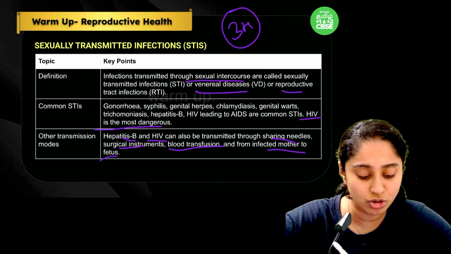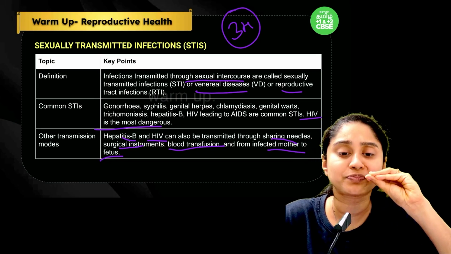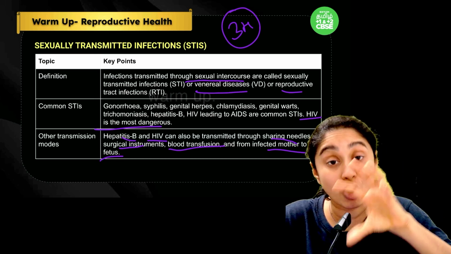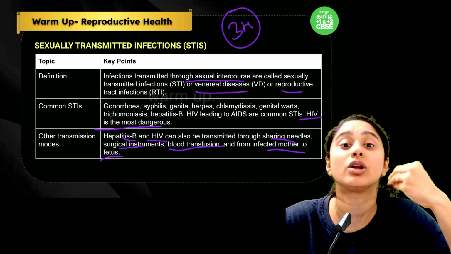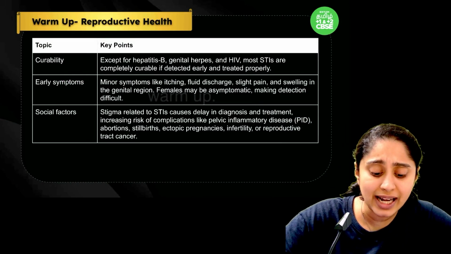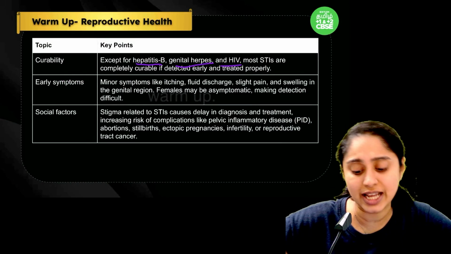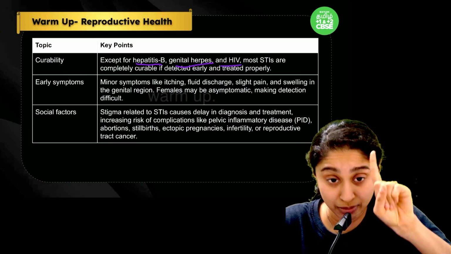Or from mother to child it can also spread. So these diseases have to be monitored before we go ahead with a blood transfusion or any pregnancy. Now curability, like I said: hepatitis B, herpes, and HIV are the most dangerous three, out of which HIV is the most dangerous.